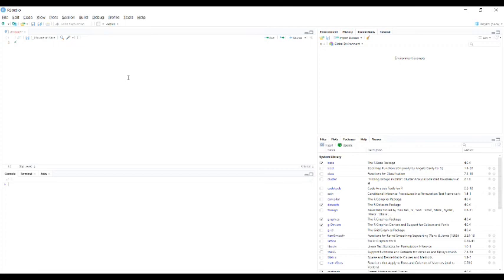Here I will write print of hello world as a comment, and now I will run the program. See, you are not able to see anything in the console, it just changes from the first to the second place.